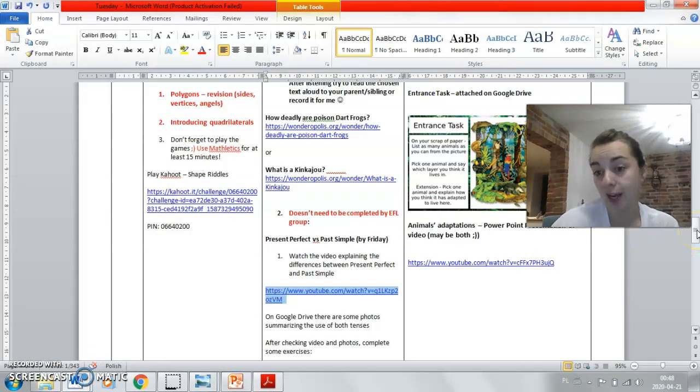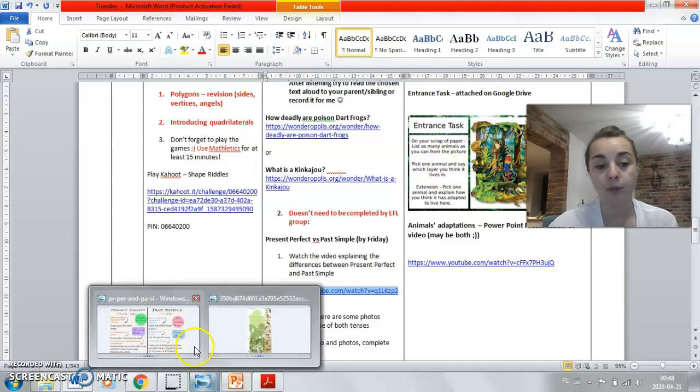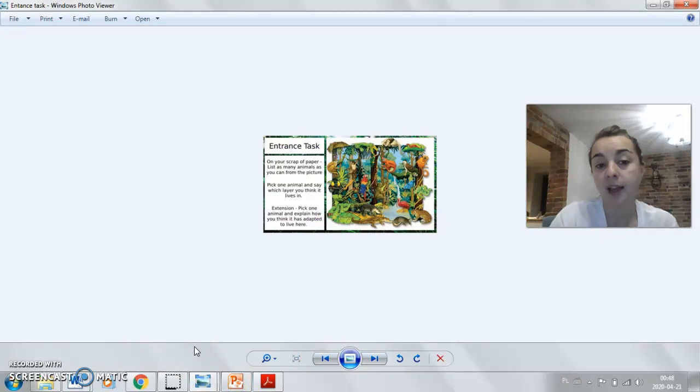And that's English. If it's about unit of inquiry, I would like you to start with the entrance task. Okay, so we've got the entrance task. On a scrap of paper, just list as many animals as you can from the picture. And then try to think which layer you think they live in.